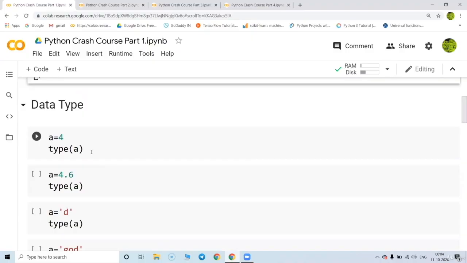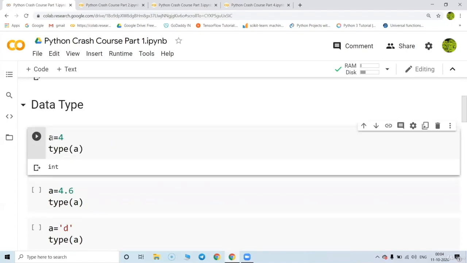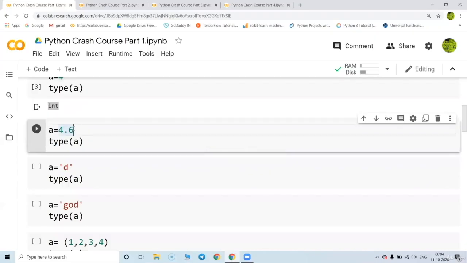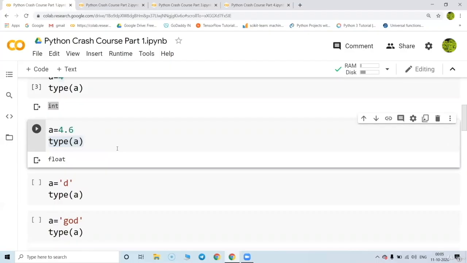Okay. So now let's start with the data types. In Python, the first data type is called an integer. You can see a equal to 4. We don't need to tell Python that this is a data type. We just need to give the input, and Python will try to understand the value and automatically says it is an integer value. Okay, the second one, a equal to 4.6, and if I check the type of a, it is going to say it is a float.